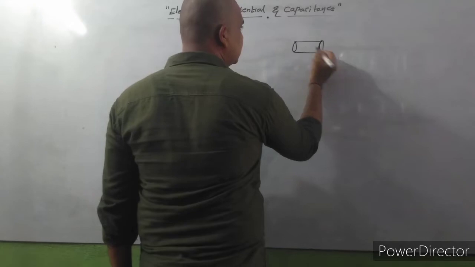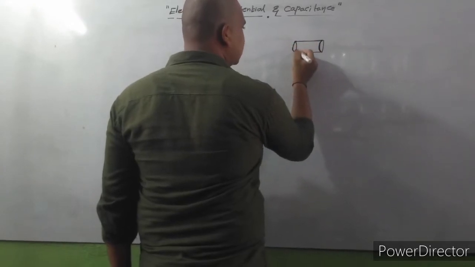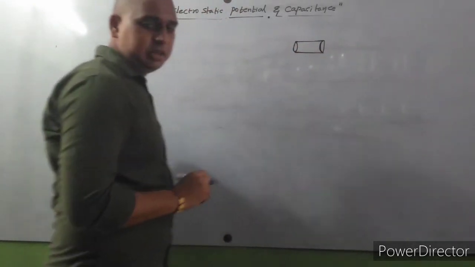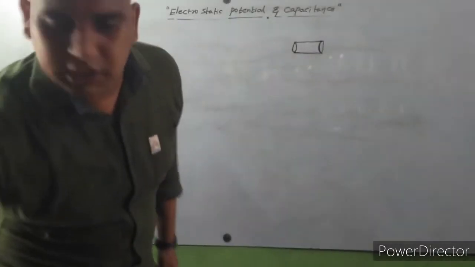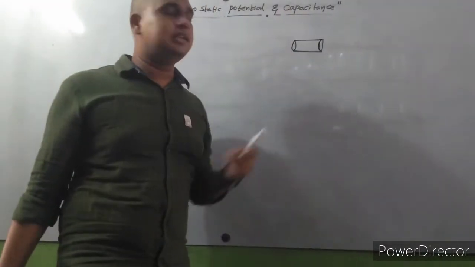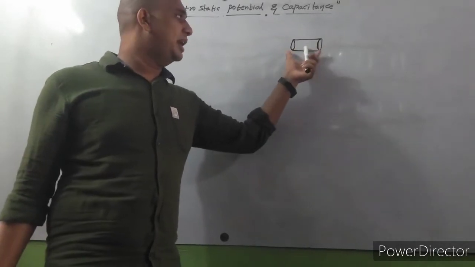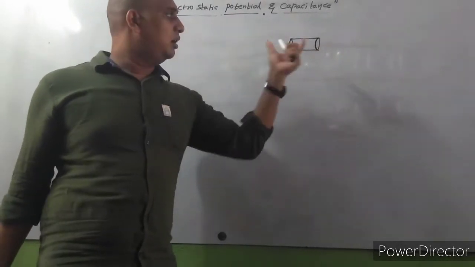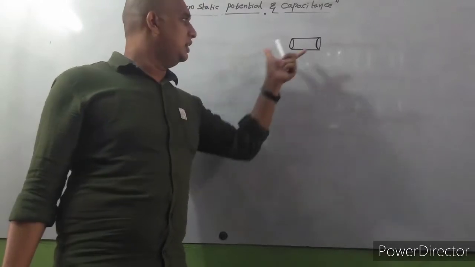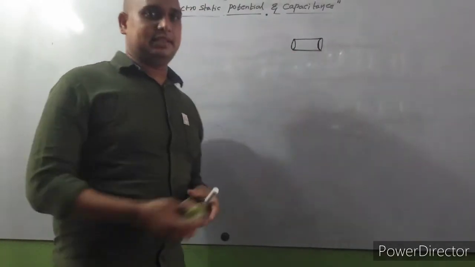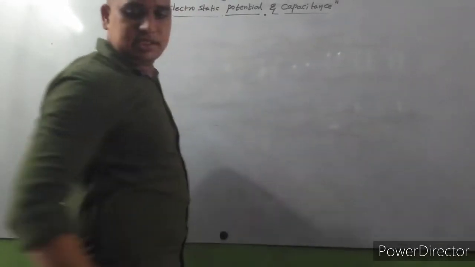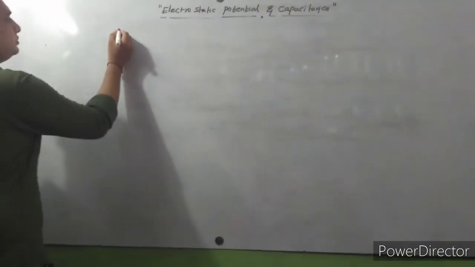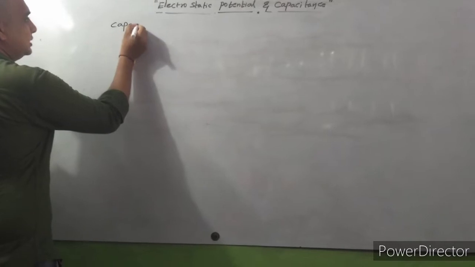Capacitors can be of different shapes, but when we observe fans, this type of device is there, that is a capacitor, a cylindrical capacitor. So now observe carefully. Next one is capacitance.